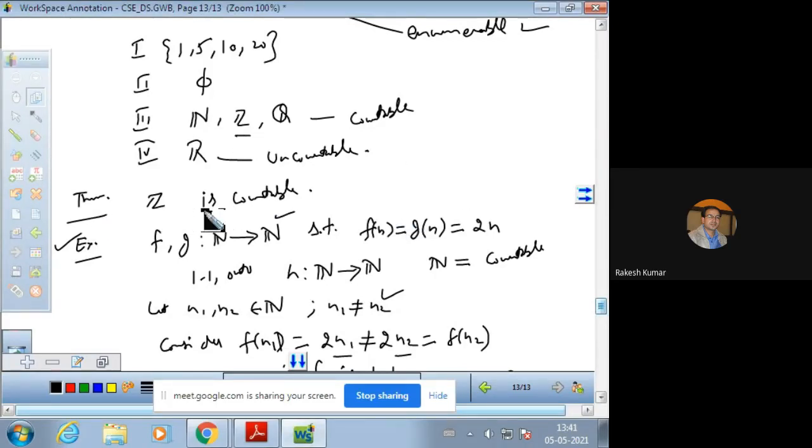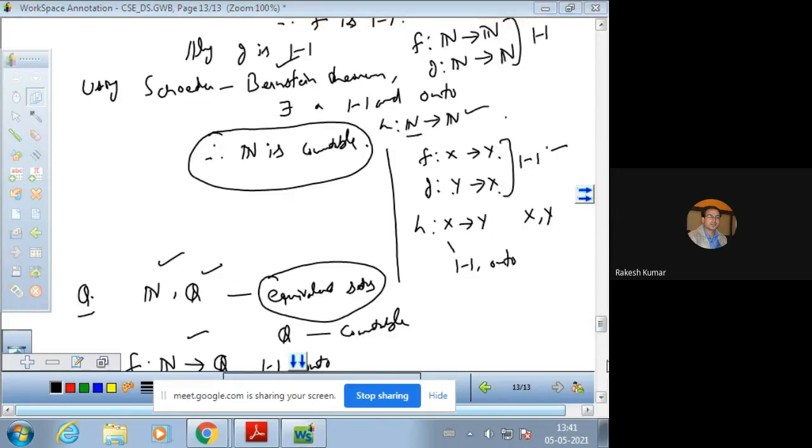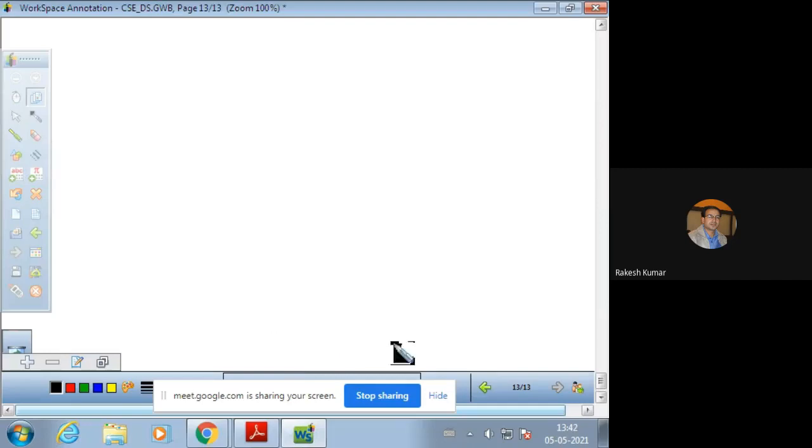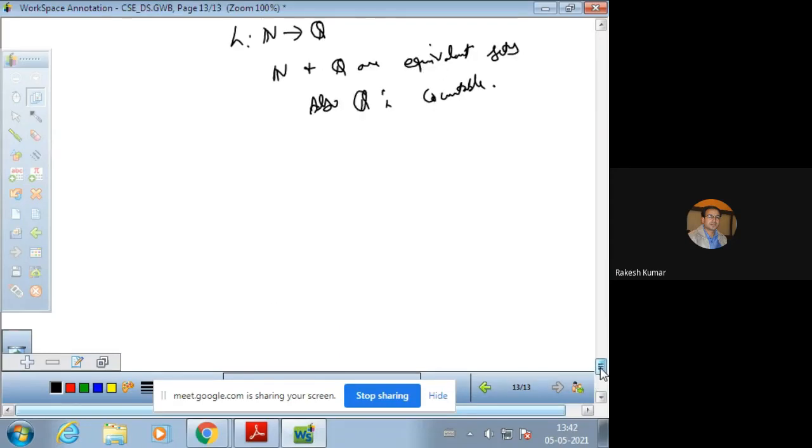This was the theorem which I have mentioned. Now let us prove this result: prove that the set of integers is a countable set and find the cardinality of the set of integers.